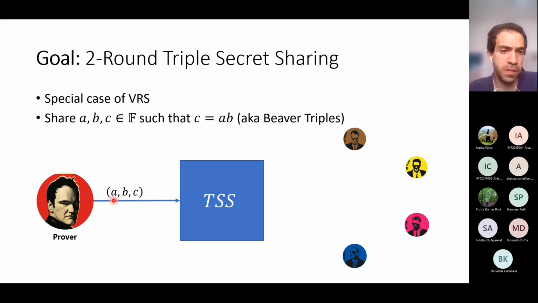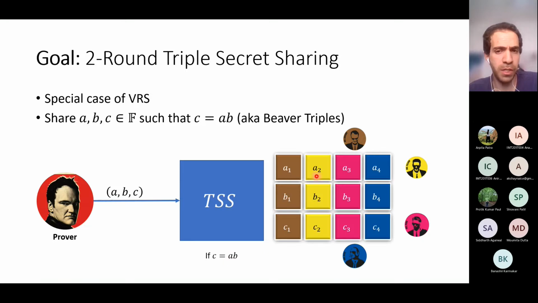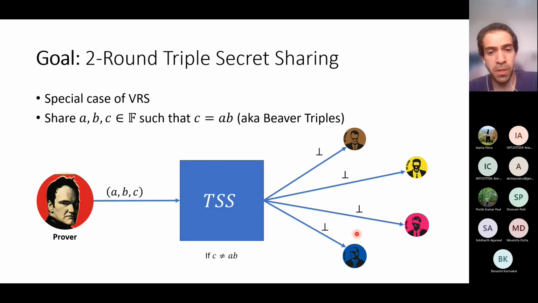And what does it mean? It means that the prover inputs the triple to the functionality, and if C is equal to AB, then the functionality generates a sharing of A, a sharing of B, and a sharing of C by using the same secret sharing scheme that we've just seen. And otherwise, if C is not equal to AB, then all the verifiers know that the prover tried to cheat. Okay, so this is triple secret sharing.